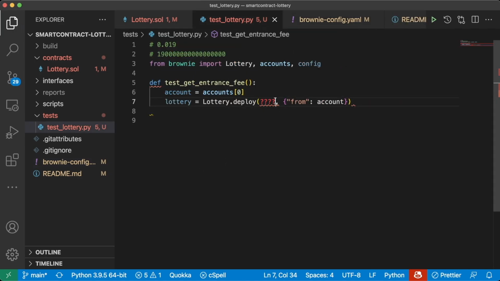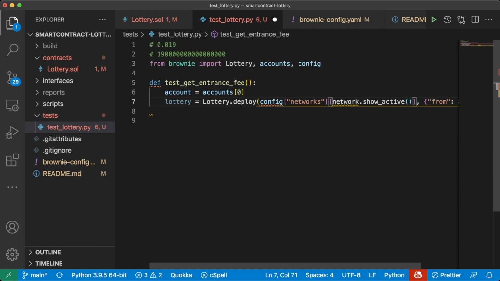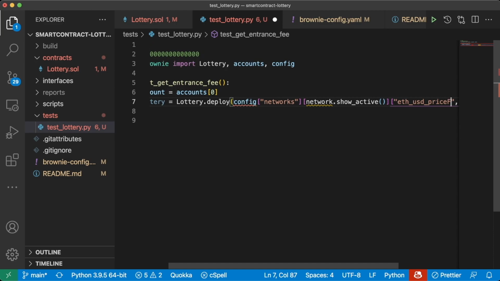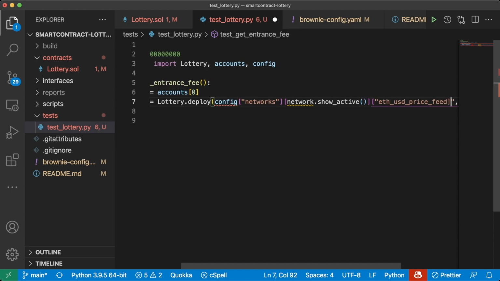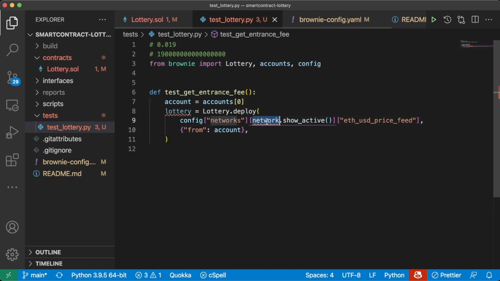Now we can just say from config networks network.show_active ETH_USD price feed. And of course, we're going to need to import network here.